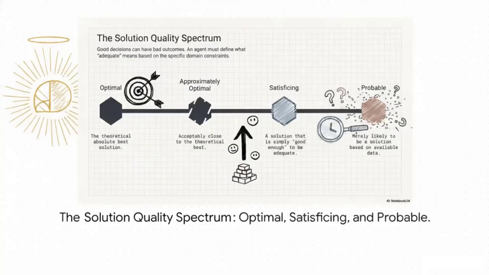If you look at the solution quality spectrum, you've got optimal on the far left. That's the theoretical, absolute best answer. But an agent constantly has to define what adequate actually means for its current task. Sometimes, sure, it can aim for approximately optimal. But very often, it lands on satisficing. And sometimes, in a total time crunch, it just has to go with probable, meaning it's merely likely to be a solution based on whatever data is available right now. Good decisions can for sure have bad outcomes, but paralysis by analysis is always a failure.